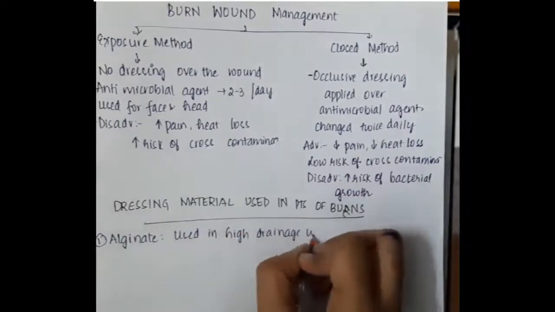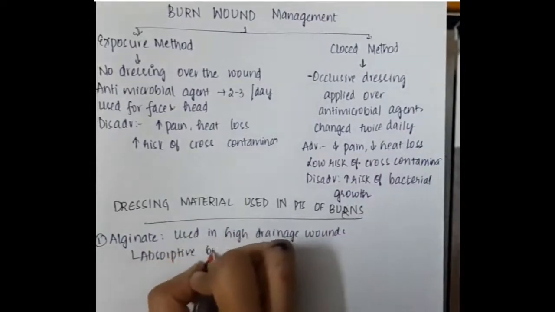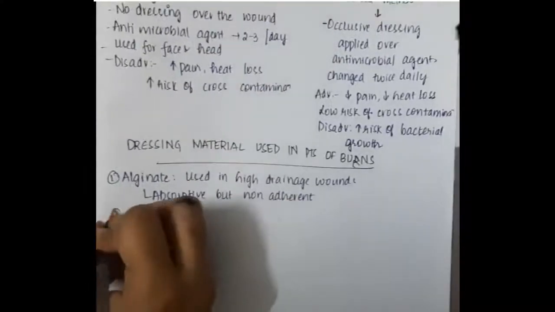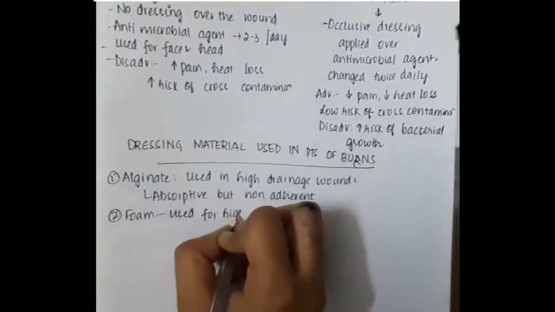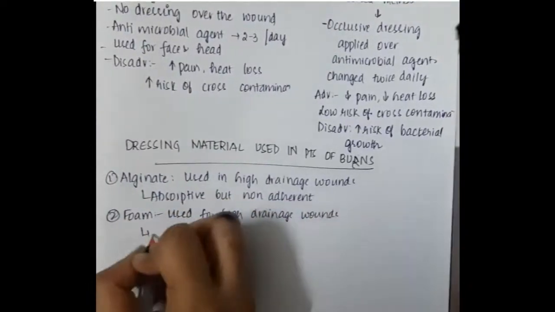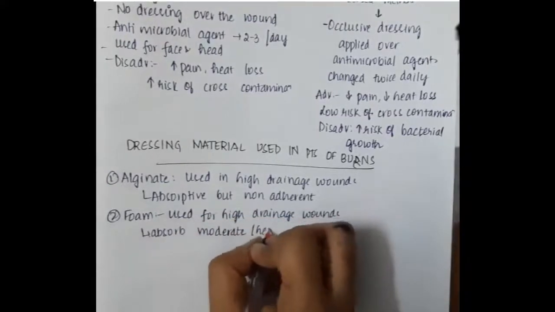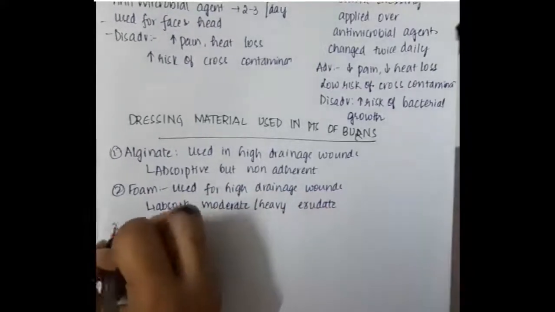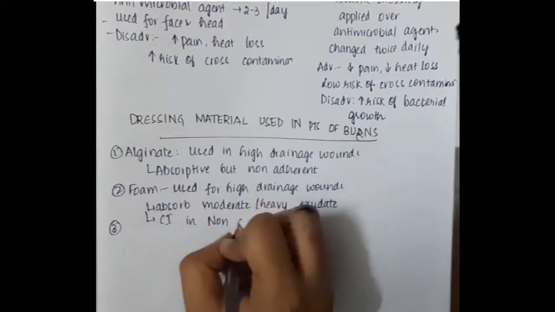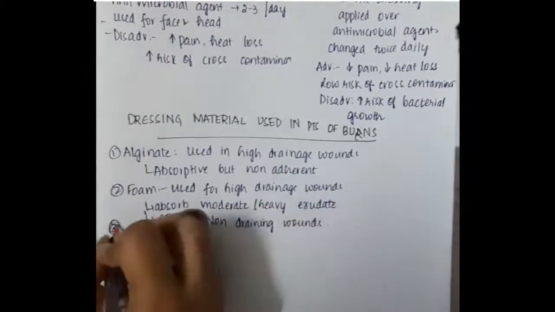Alginate is used in high drainage wounds. This is absorptive but not adherent. Second, foam. Foam is used in high drainage wounds. This can absorb moderate or heavy exudate, but it is contraindicated in non-draining wounds.